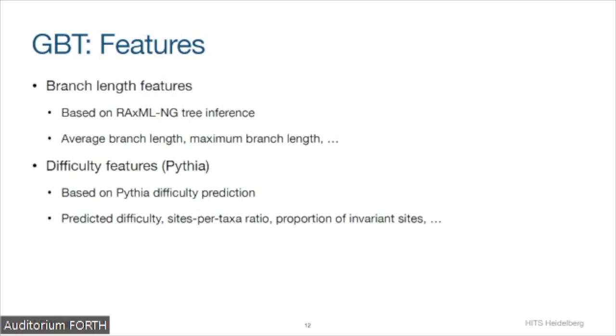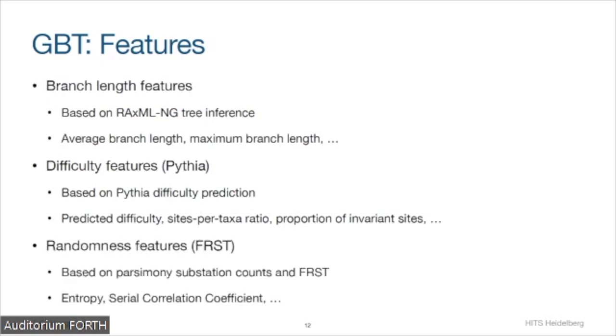The second group is based on our difficulty prediction tool, Pythia. Basically, we use, for example, the predicted difficulty. So how conclusive do we expect a tree inference for this multiple sequence alignment to be? But we also use basic attributes of the multiple sequence alignment, like the sites per taxa ratio or the proportion of invariant sites. And the final group that we call the randomness features is based on a recurrent simplification of sequence simulations.